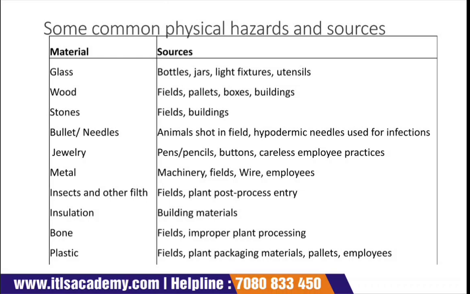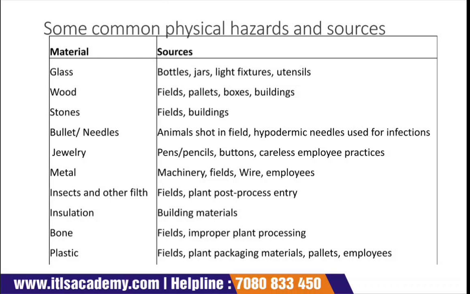Then there is wood. Sometimes in food there are wood particles present, for example from fields, pallets, boxes, buildings. Then comes stone. Stones come from buildings, fields. Means if a food has any source of material that is a stone, or even a bullet or needles. So these are certain different types of physical hazards.